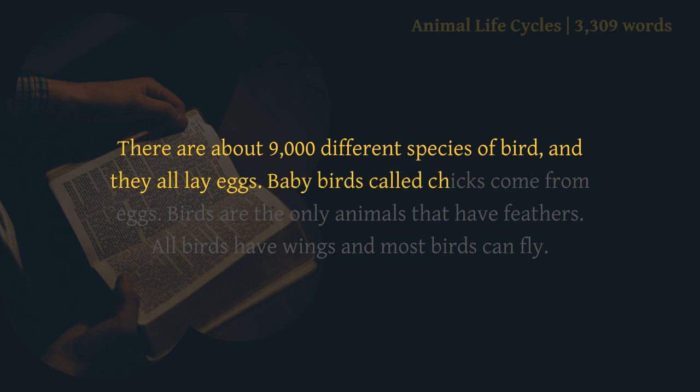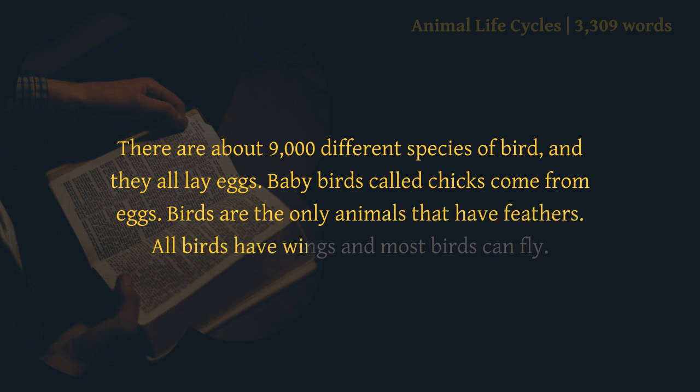Baby birds called chicks come from eggs. Birds are the only animals that have feathers. All birds have wings and most birds can fly.